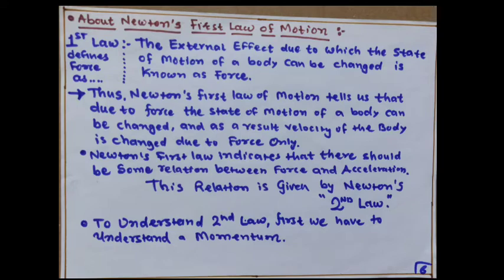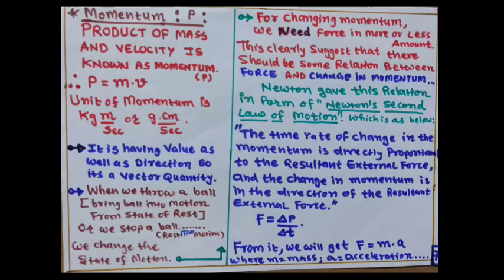To understand the second law, first we have to understand momentum. Momentum is the product of mass and velocity, known as the momentum P. So, P is equal to m into v. The unit of momentum is kilogram meter per second or gram centimeter per second. It has magnitude as well as direction, so it is a vector quantity.